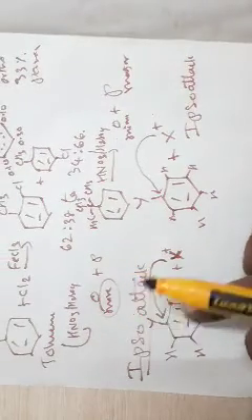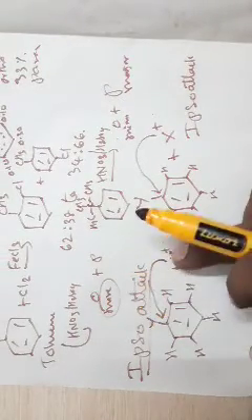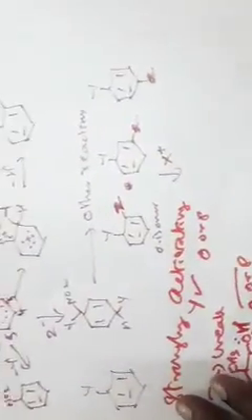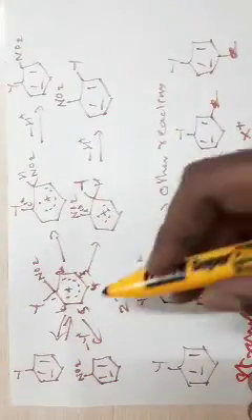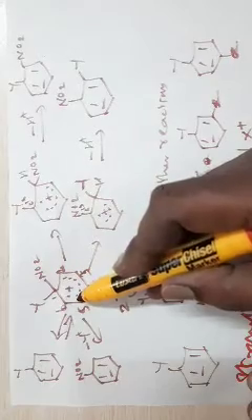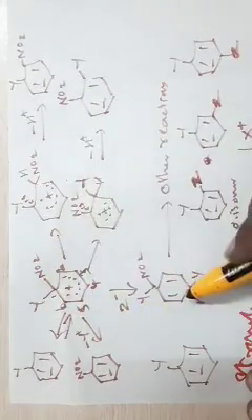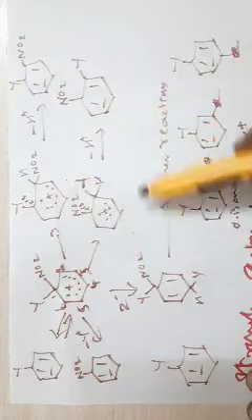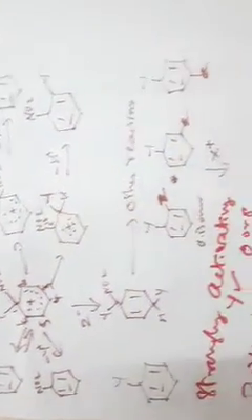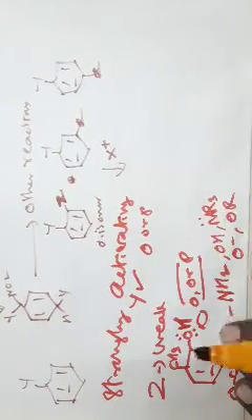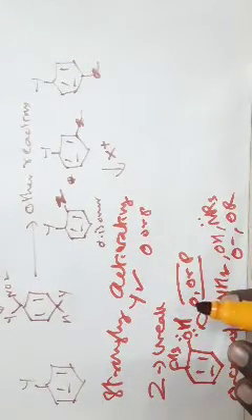When the carbon bearing the substituent is attacked by X plus, the attack is called ipso attack. This is the intermediate obtained by attack of the electrophile at the carbon bearing the substituent. We saw its fate, and then moved to the other aspect of aromatic electrophilic substitution.